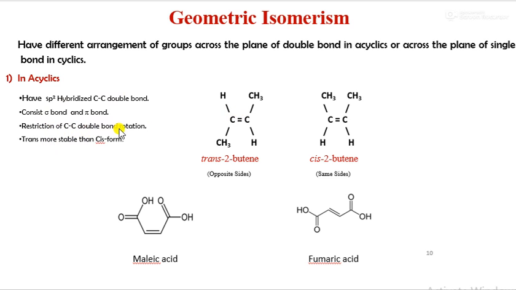There is restriction of carbon-carbon double bond rotation, and trans is more stable than cis. As these groups are on opposite sides, it is trans, and when they are on the same side, it is cis. Now this trans is more stable than the cis. Why is it so? Because the steric hindrance in the molecule is reduced.